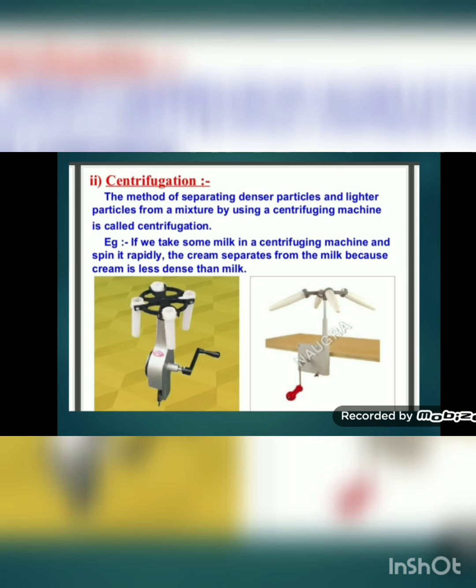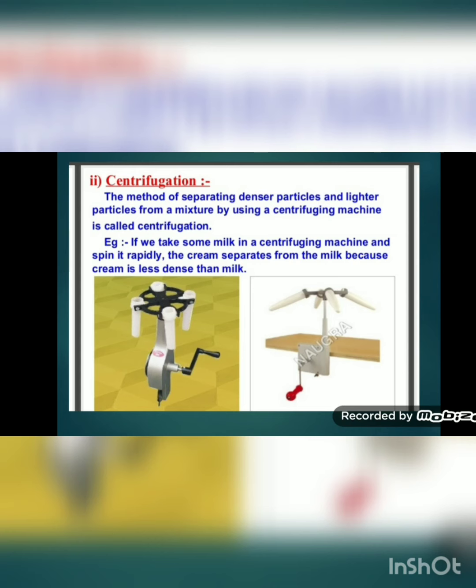How is it separated? Normally we use a blender or mixer to separate the butter from buttermilk. The layer of butter floats on the top of the mixture as the particles of butter are lighter. Now see, if we take some milk in a centrifuging machine and spin it rapidly, the cream separates from the milk because the cream is less dense than milk.